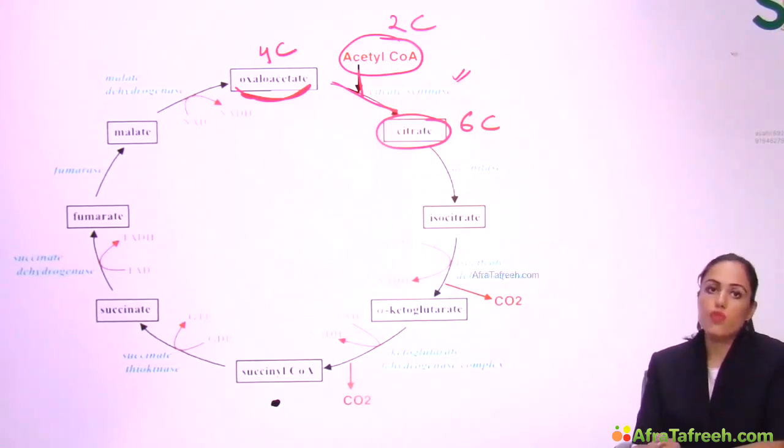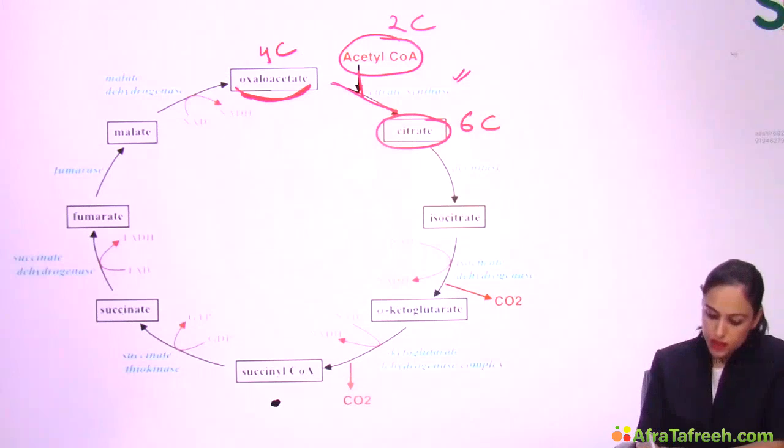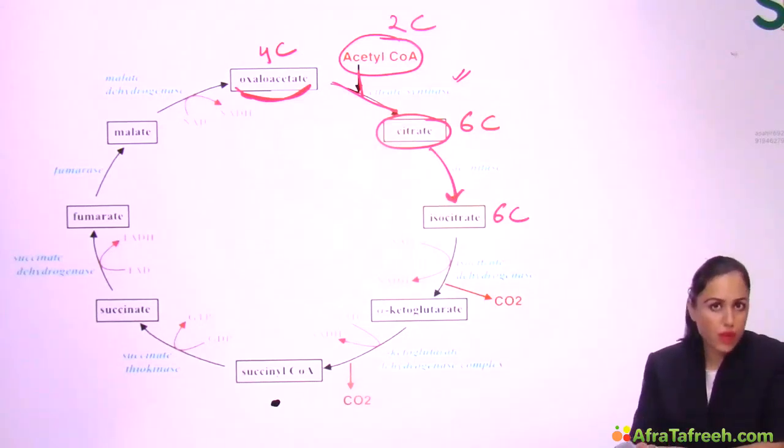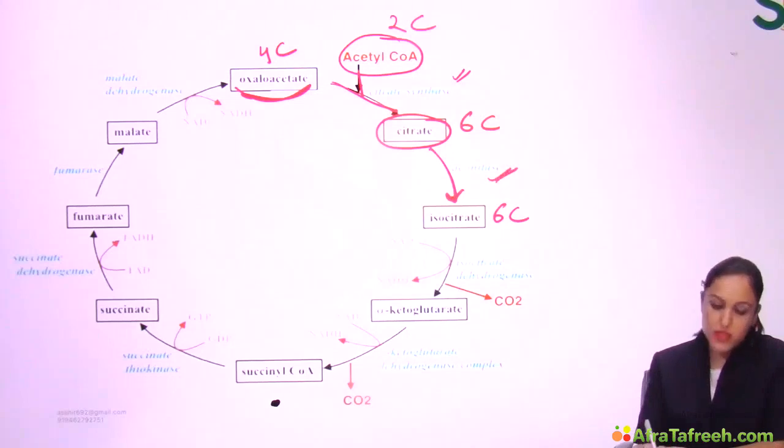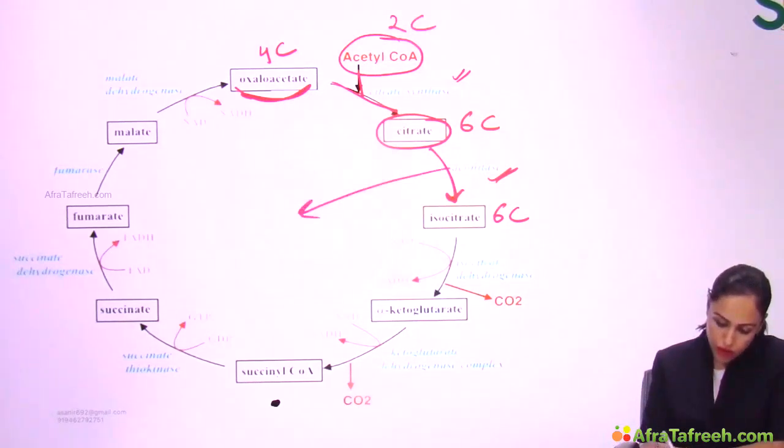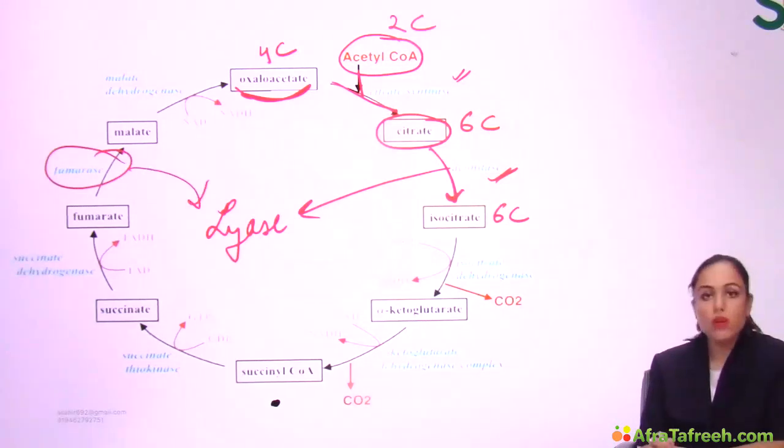I told you citrate synthase belongs to transferase category, that is EC number 2, right? Next is citrate gets converted to its isomer, that is isocitrate. So this is also 6 carbon compound. And name of enzyme is aconitase. This aconitase is converting one isomer to another. So EC number should be 5 here, but it is not 5. Aconitase is a lyase, that is EC number 4. Also note down fumarase is also a lyase, right?